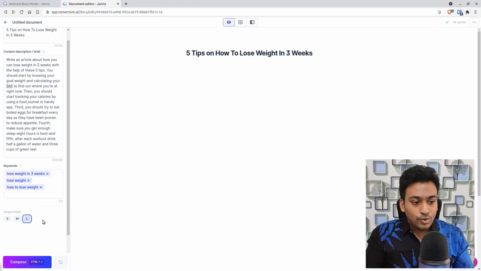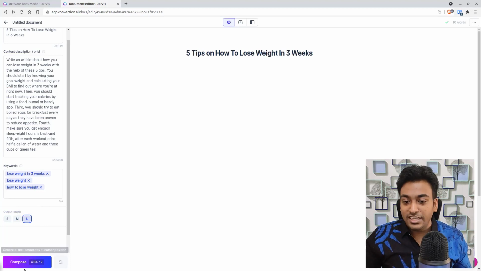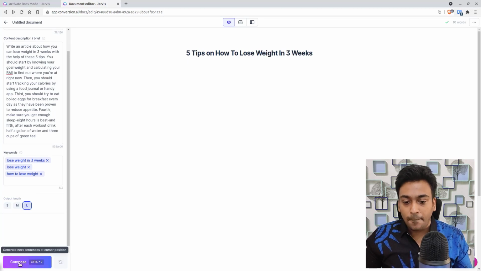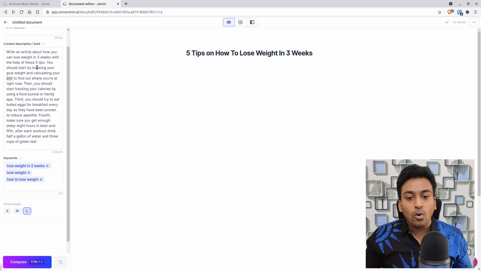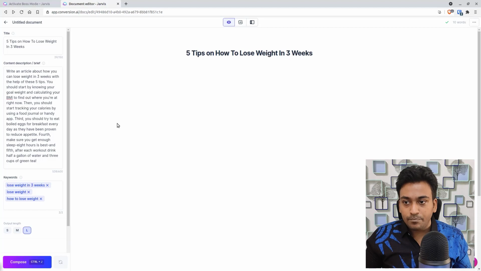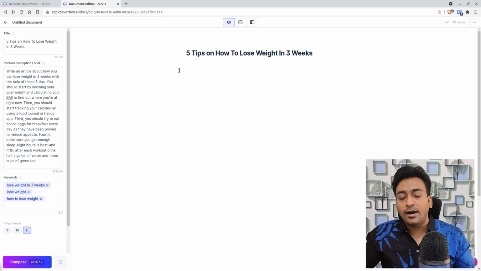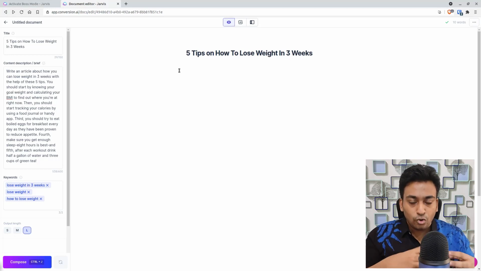The next thing you need to understand is these two buttons, which I have already explained, but I'll show you. First, compose. Compose means when you keep a cursor here and press compose, it will take all the inputs we have so far written in this article, and it will compose more text based on those.